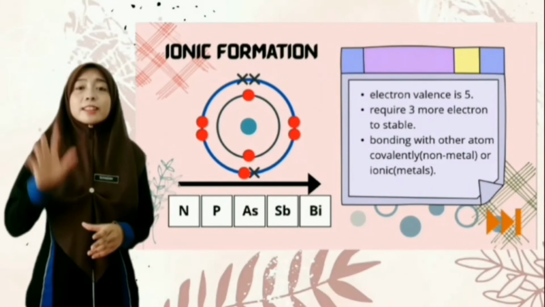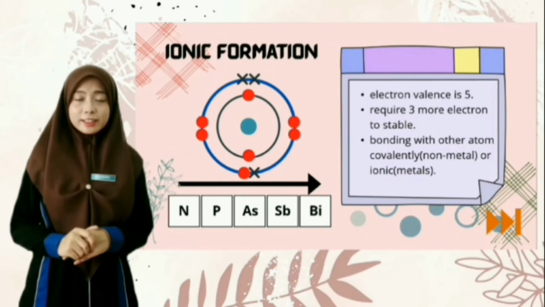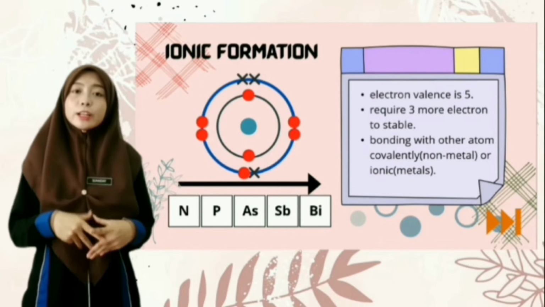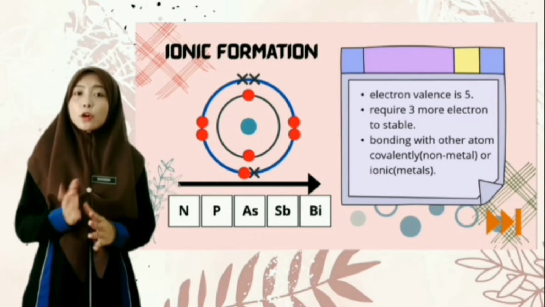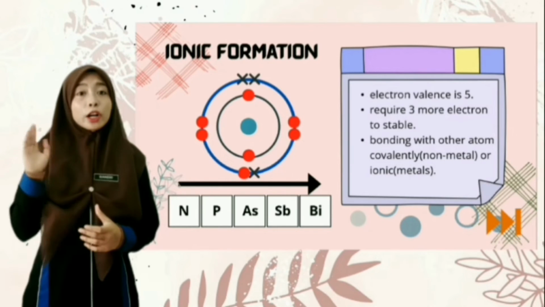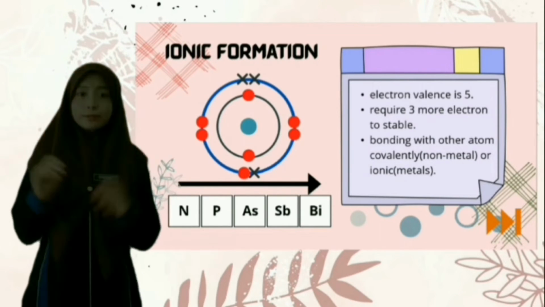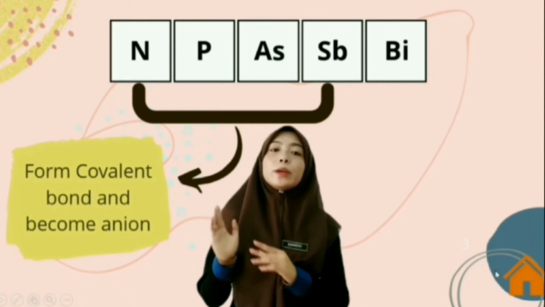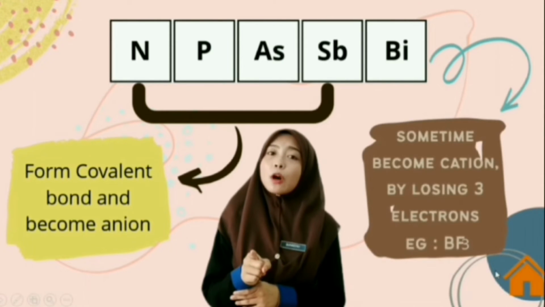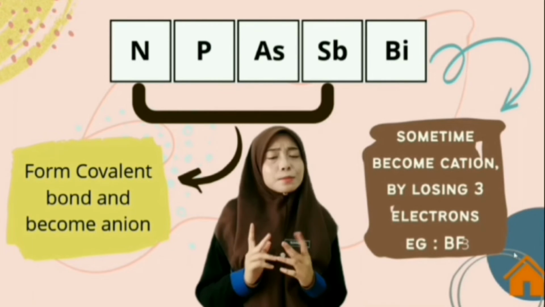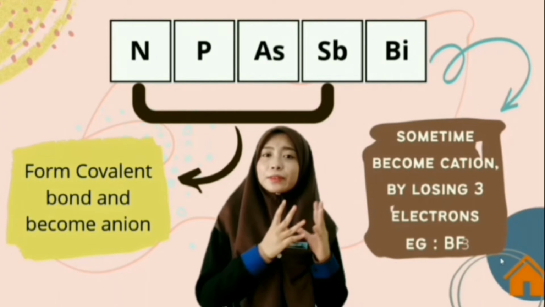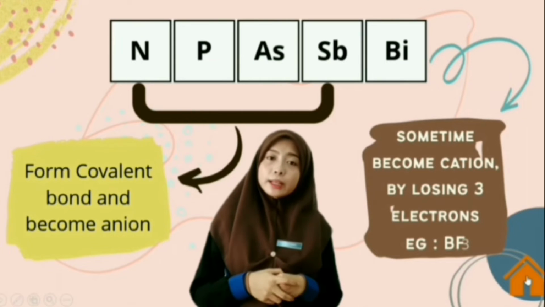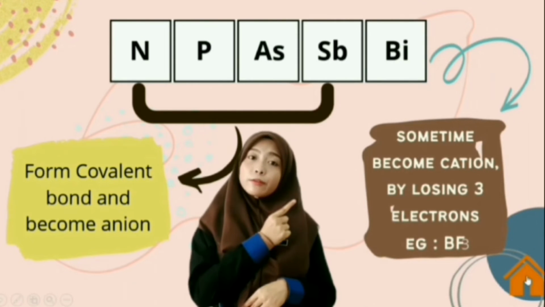Group 15 has 5 valence electrons, so they require 3 more electrons to achieve an octet to become stable. They achieve this stability through covalent bond or ionic bond. Commonly, group 15 forms covalent bonds with other atoms to become an ion, except for bismuth. Sometimes bismuth becomes a cation by losing 3 electrons. For example, bismuth trifluoride.